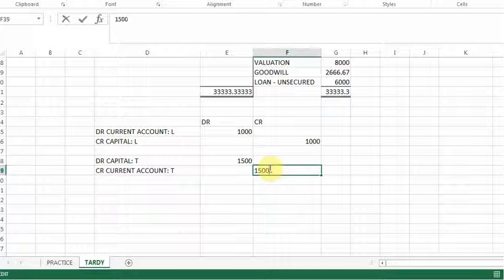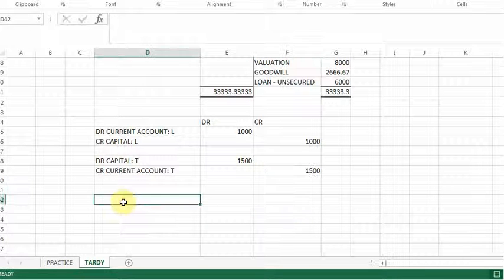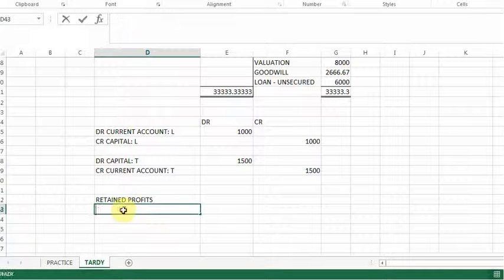So there I have performed step number 1. Step number 2 says that you need to close off your general reserve. Since we don't have a general reserve, we're going to close off the retained profits. So I'm going to have retained profits, and I'm going to move it to the capital of Tardy and the capital of Lateness.